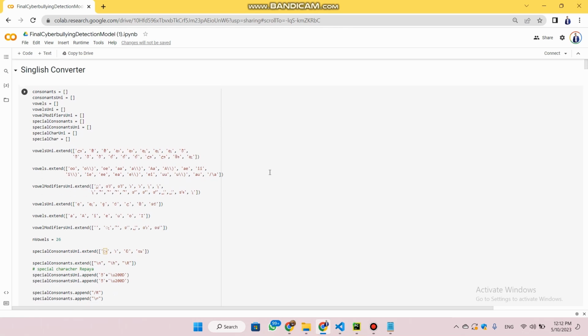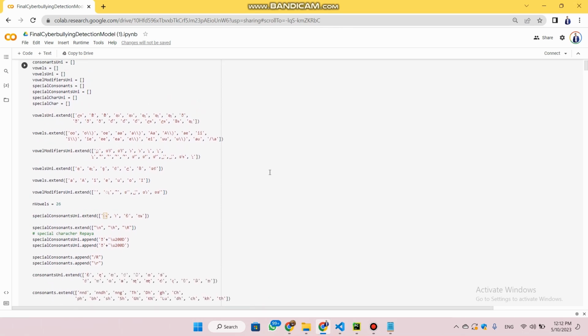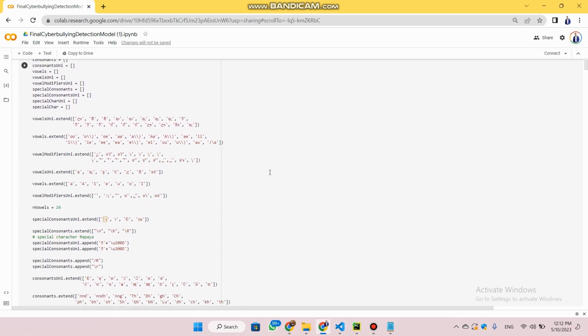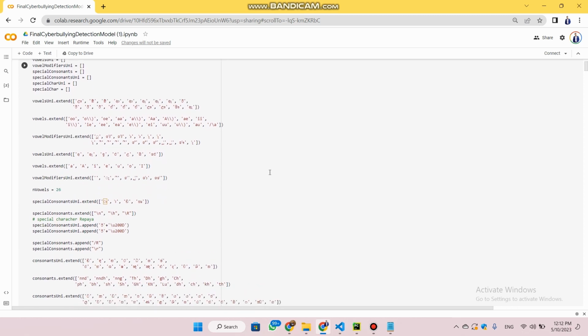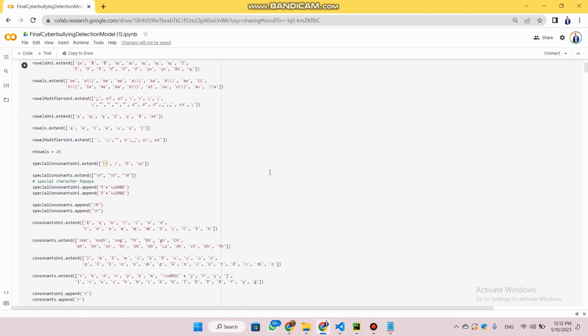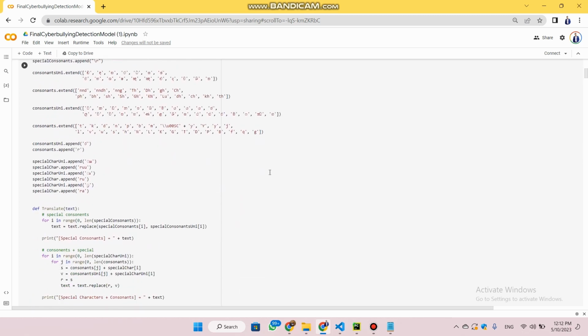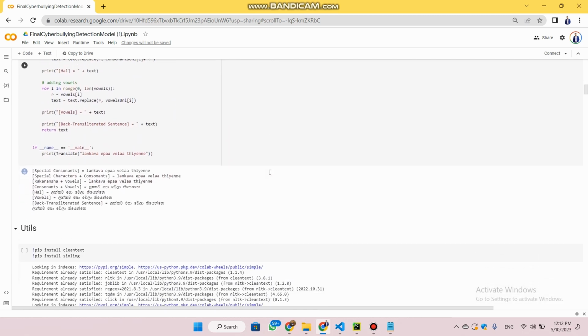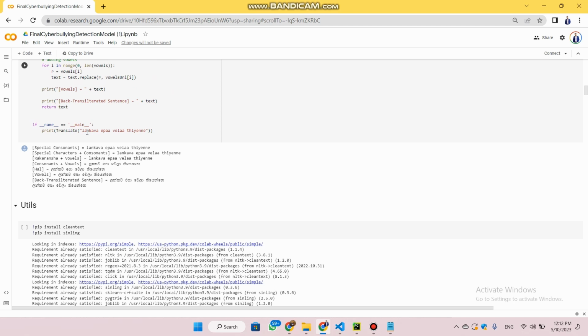As I said, I have created this English converter. It will detect various kinds of characters, and when some kind of Singlish text is passed to this system, it will generate the Unicode text at the end of the process. For example, I have inserted here Lankawa Epa Vela Tienne.